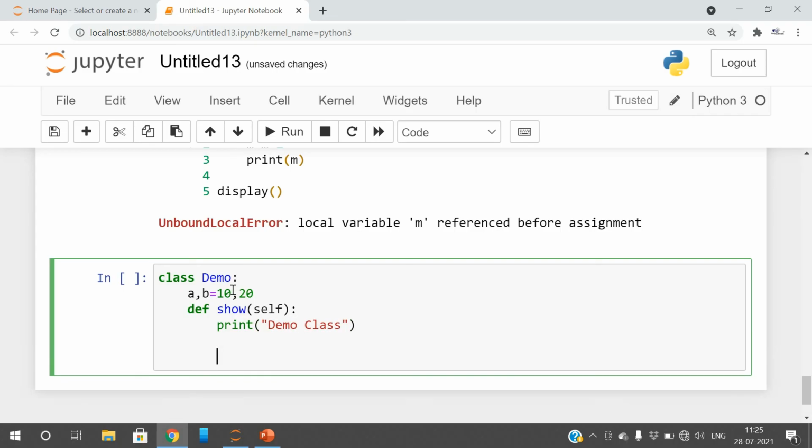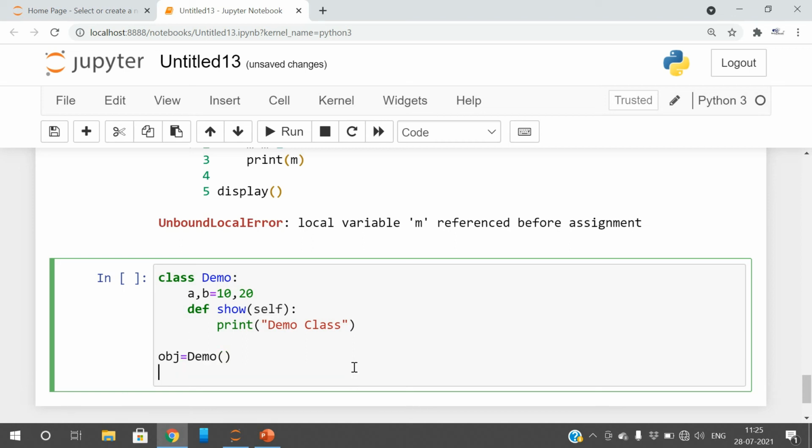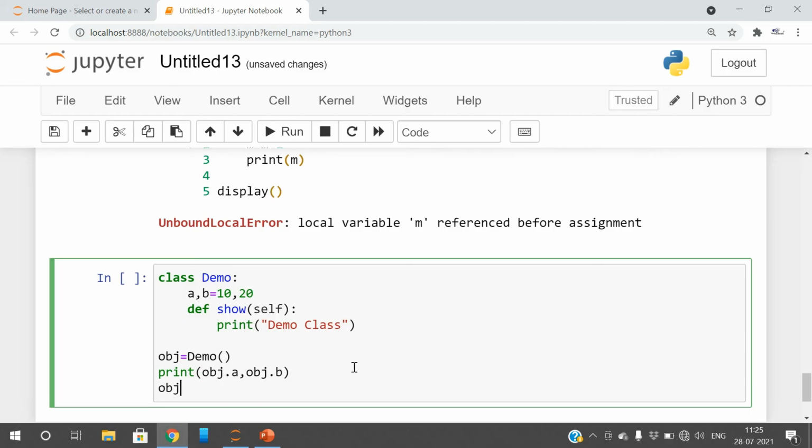To access the members we create an object, object is equal to the class name, and use object.a, object.b, and object.show.